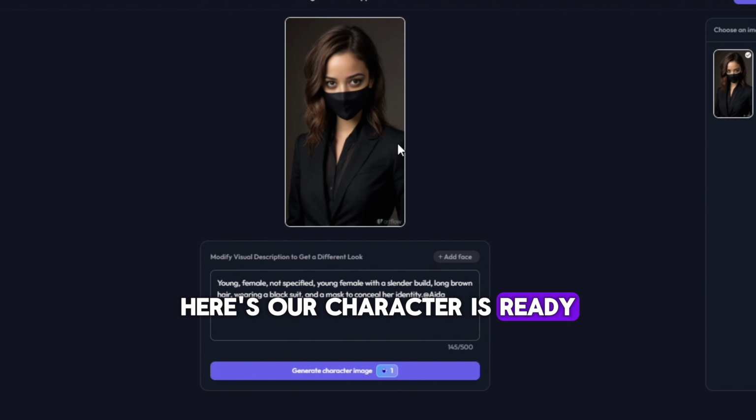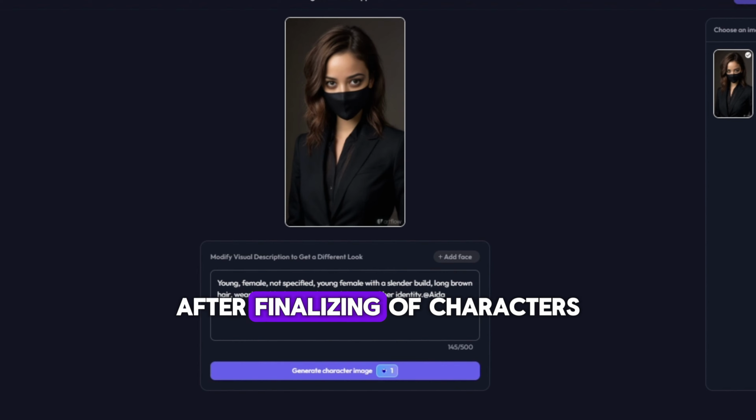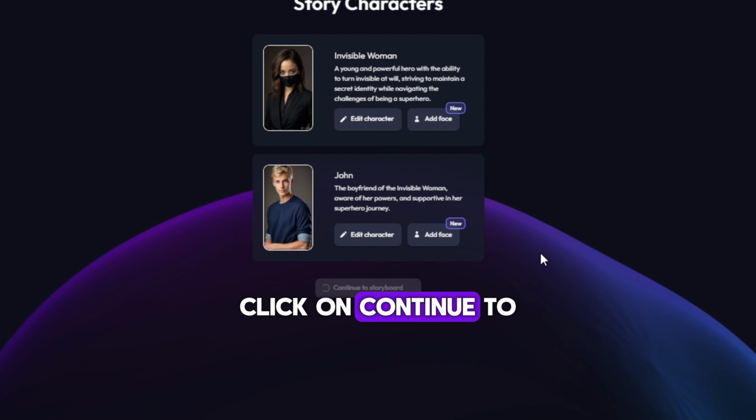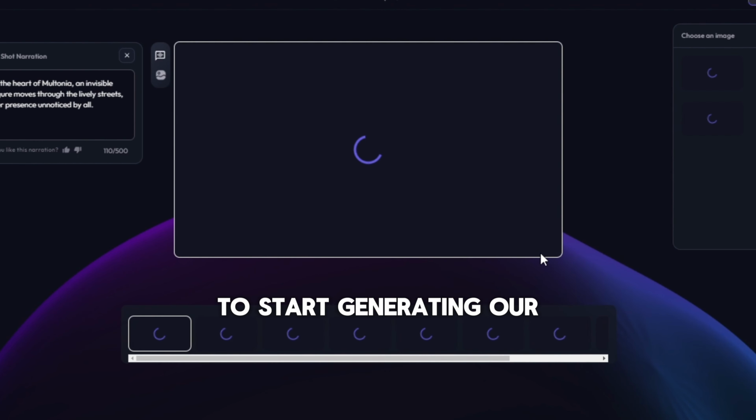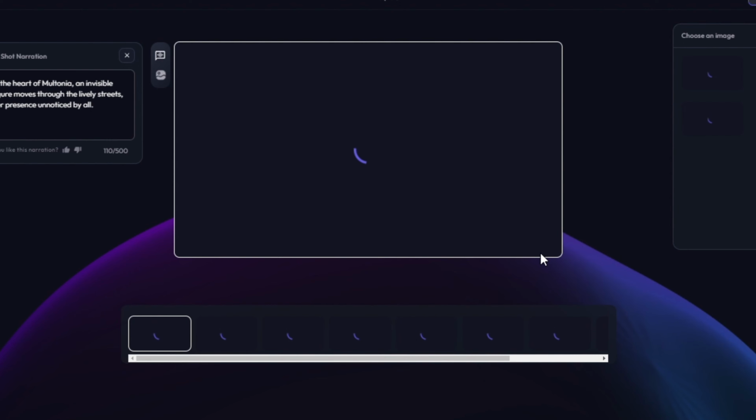Here our character is ready. After finalizing the characters, click on the Continue to Storyboard button to start generating the AI images for our story.